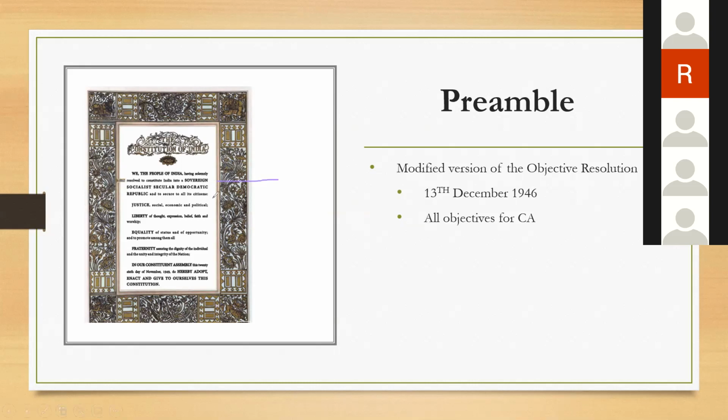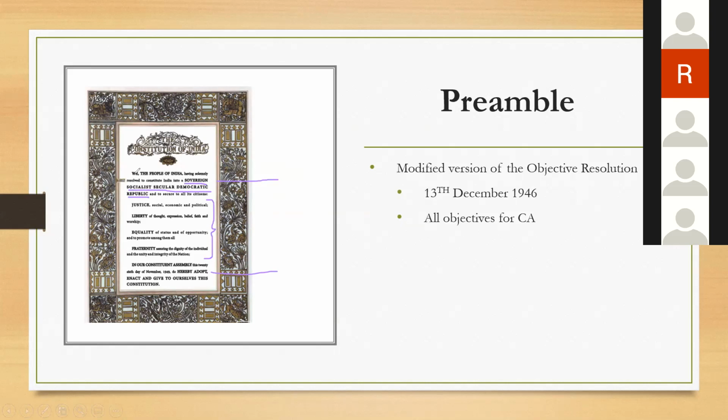Now, when we see this preamble, we need to remember one thing, that is, this preamble is effectively divided into 3 categories. The first part tells what all are the objectives or characteristics of our Constitution. That is, sovereign, socialist, secular, democratic, republic.